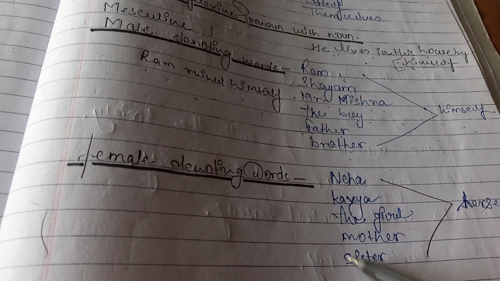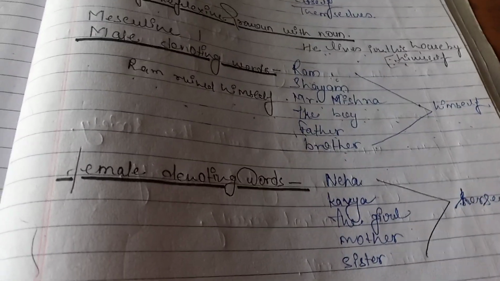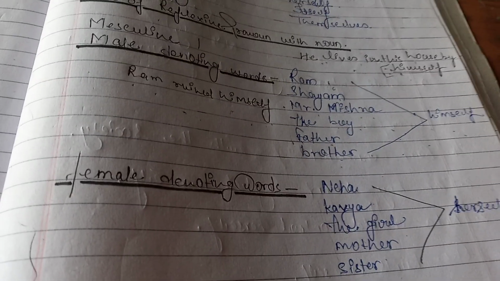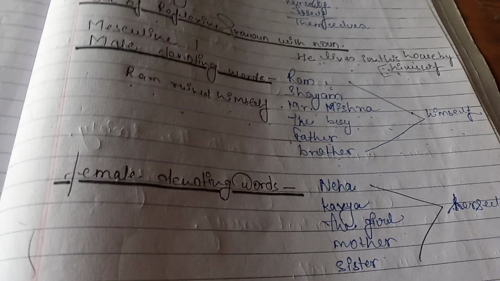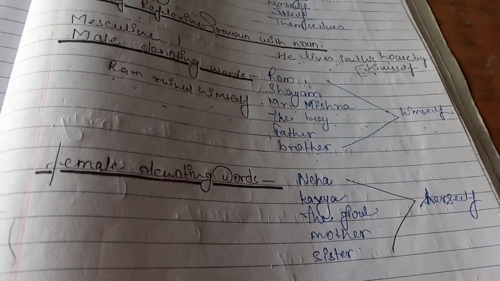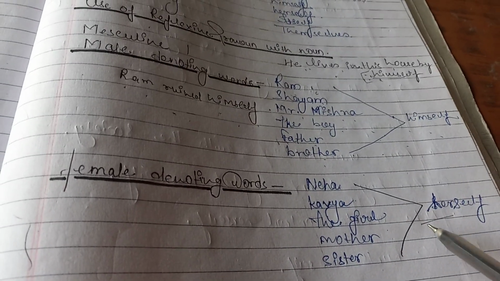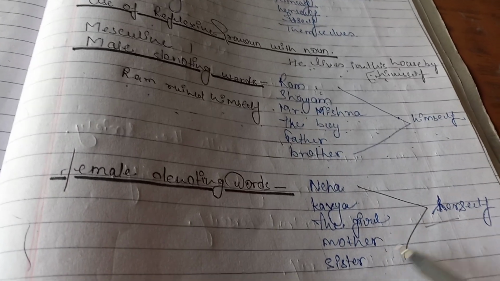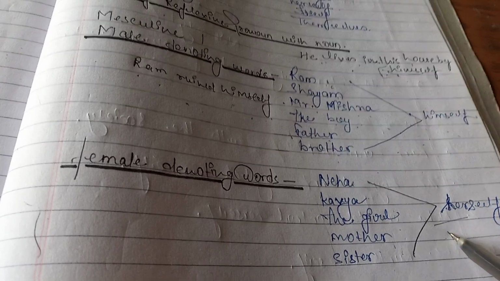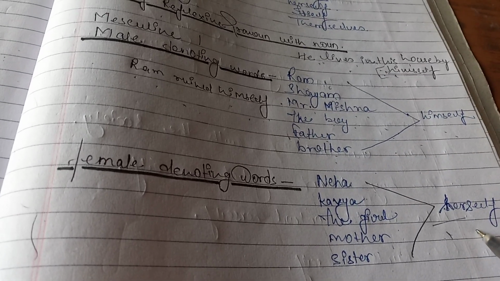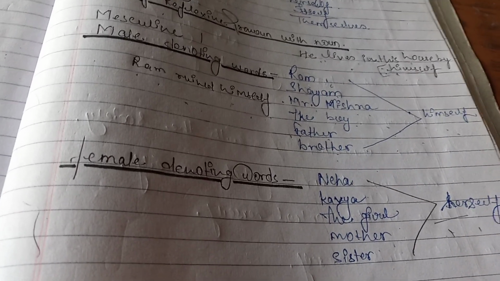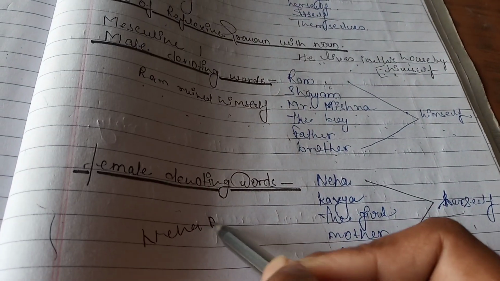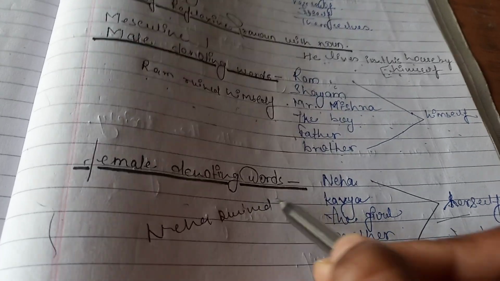So these are female denoting words. That means we have to use a reflexive that shows a female denoting word. So that is herself. With these feminine words, we can use a reflexive pronoun, that is herself. Got this point? You can say Neha ruined herself.